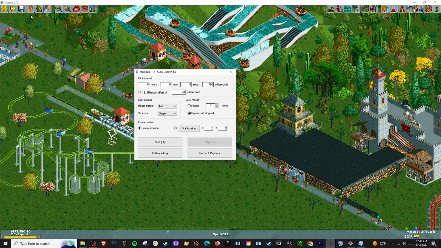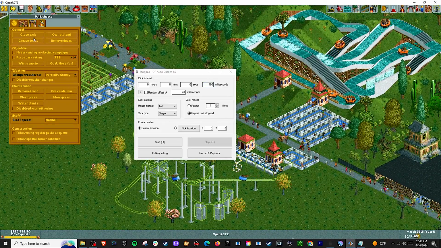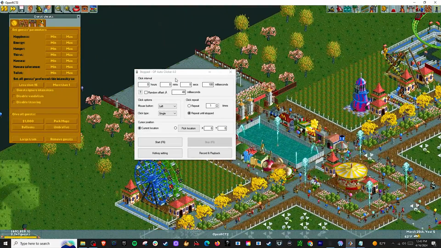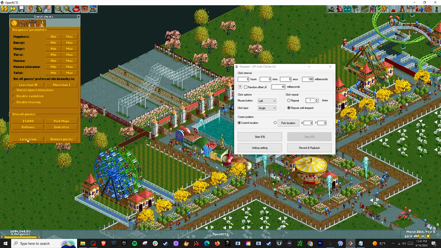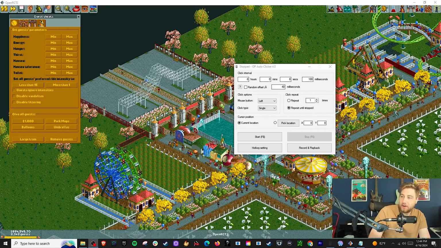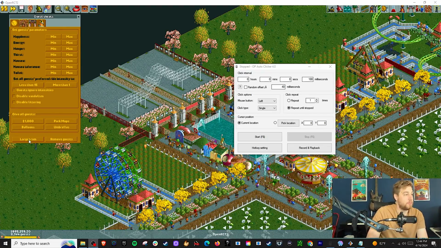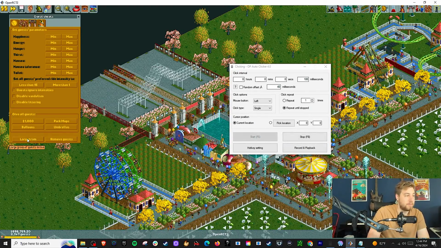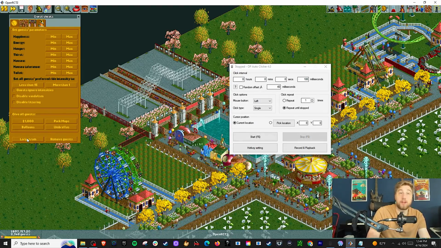Watch this. You can do so many cool things with this. Let's say you want to spawn guests automatically. Well, just put your, here, let me go here. 100 milliseconds is pretty fast for spawning 250 guests. So let's put your mouse here on large tram. You can't see me. Why can't you see me? There I am. I'm on the wrong side of the screen. It's fine. So watch, and you press F6. Ready? Look at that. Goes by itself. Now that's way too many guys. Press F6 again to stop it.